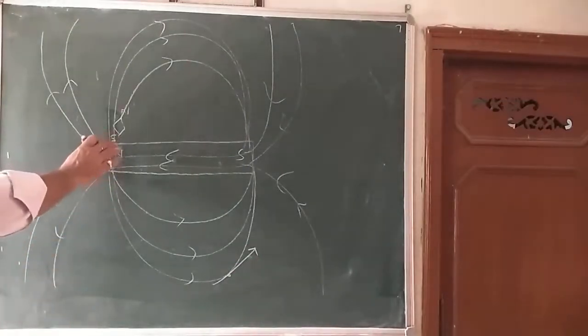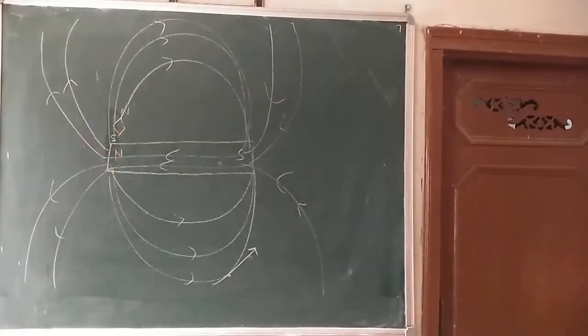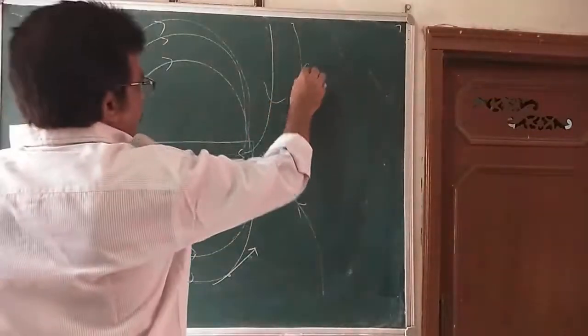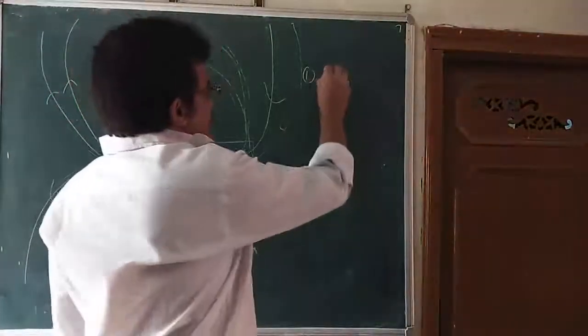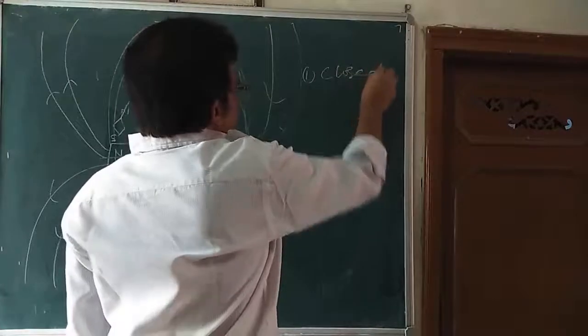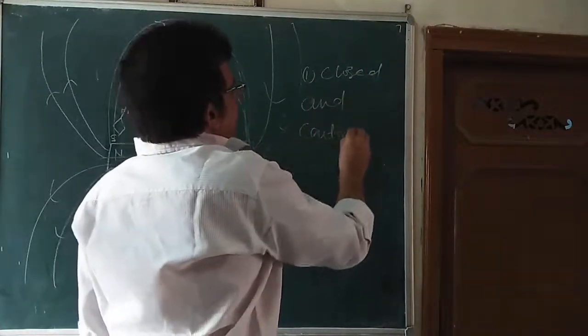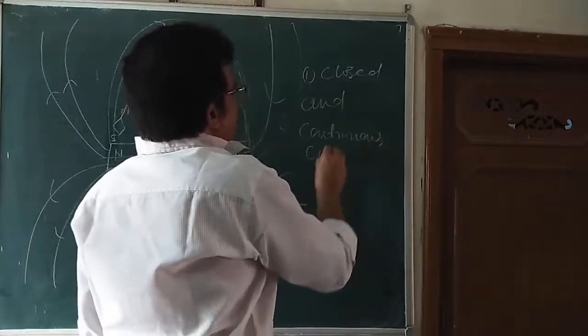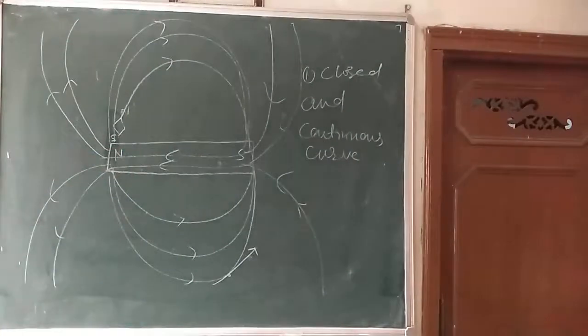The magnetic field lines of a magnet form a closed continuous curve. The first property, write down. The properties of magnetic field lines: it is a closed and continuous curve. Like this, it starts from the north pole and ends at the south pole.